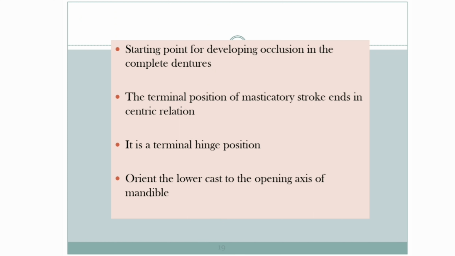It's the starting point for developing occlusion in complete dentures. The terminal position of the masticatory stroke ends in centric relation. It is a terminal hinge position and it orients the lower cast to the opening axis of the mandible.